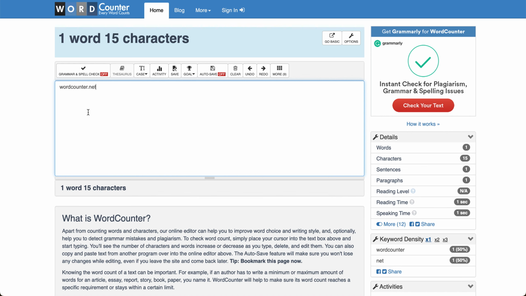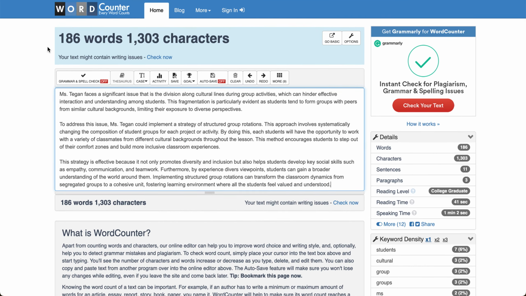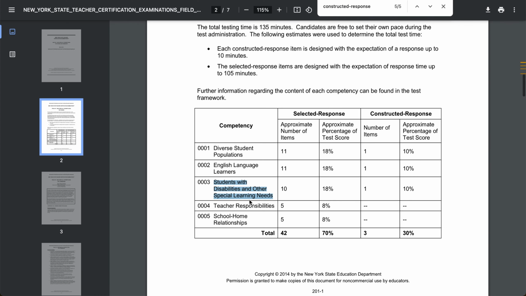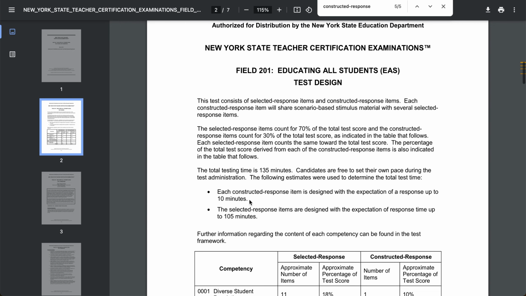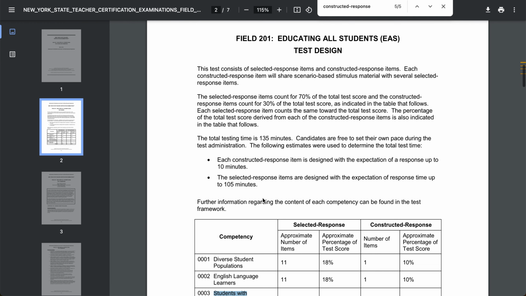I just copy and paste, and it shows me how many words this is. So this is 186 words, and just as the official testing PDF shares, these need to be 150 to 200 words in length.